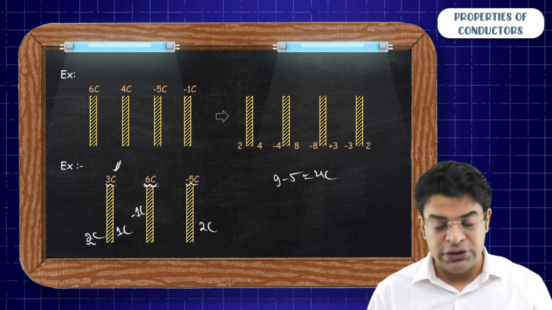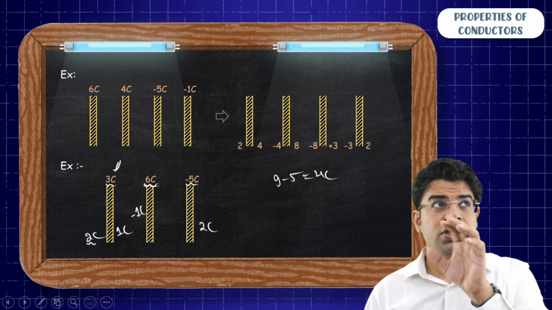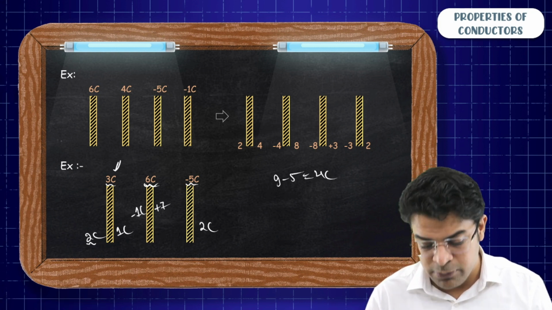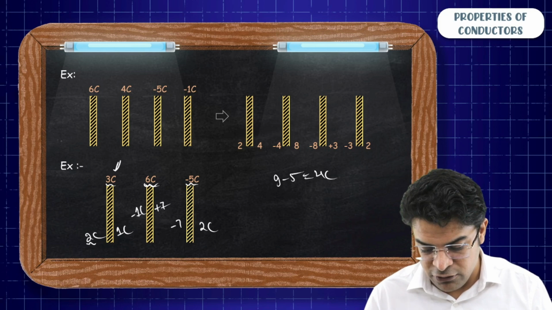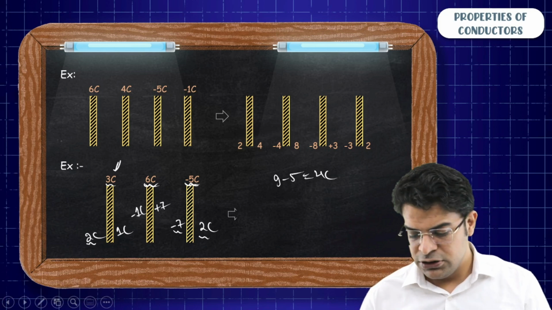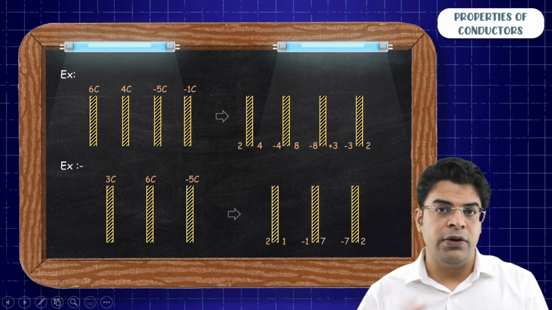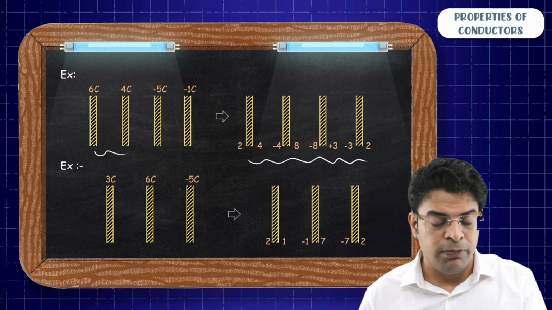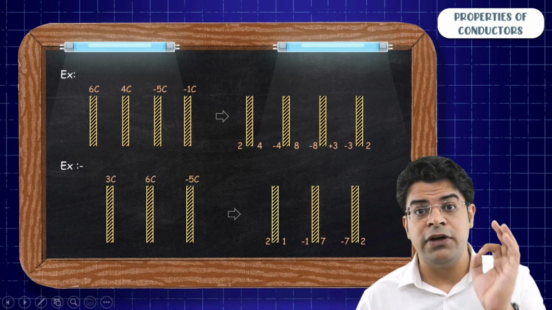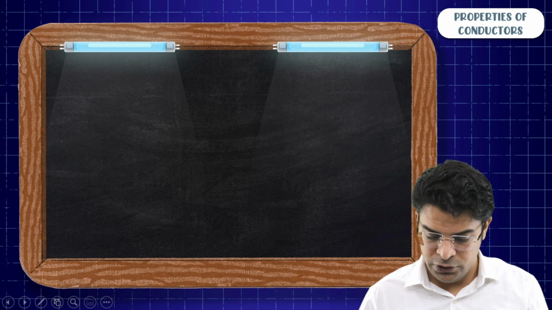The net charge has to be 6. And on the left surface we have got minus 1. So on the right surface we will get plus 7. If here you get plus 7, here you will have minus 7, such that minus 7 plus 2 gives you minus 5. Check in the end. So this is how you can distribute charge really quick. We have used the property that under the steady state, the electric field inside the conductor is 0.